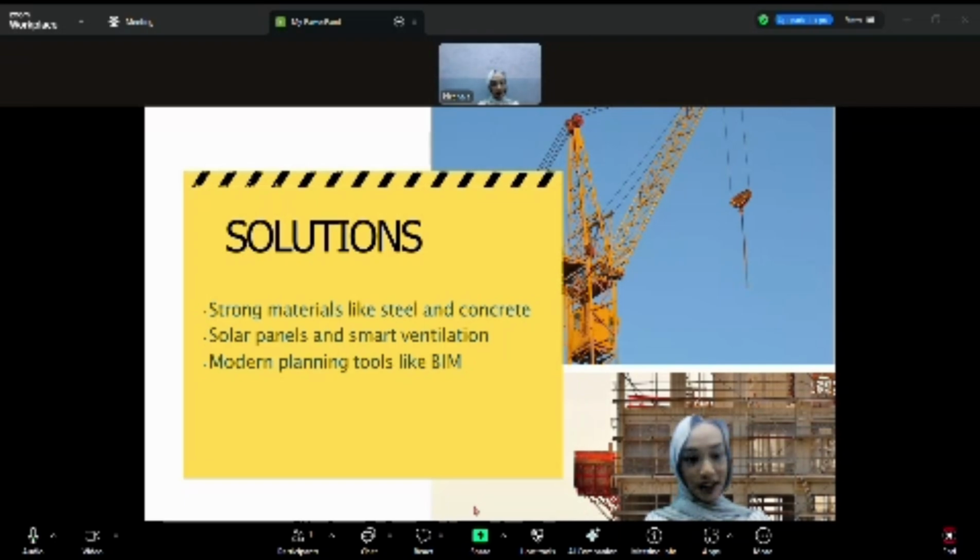Two, they install solar panels and use smart ventilation systems to save energy. Three, they also use smart planning tools like building information modeling to design better and safer buildings.